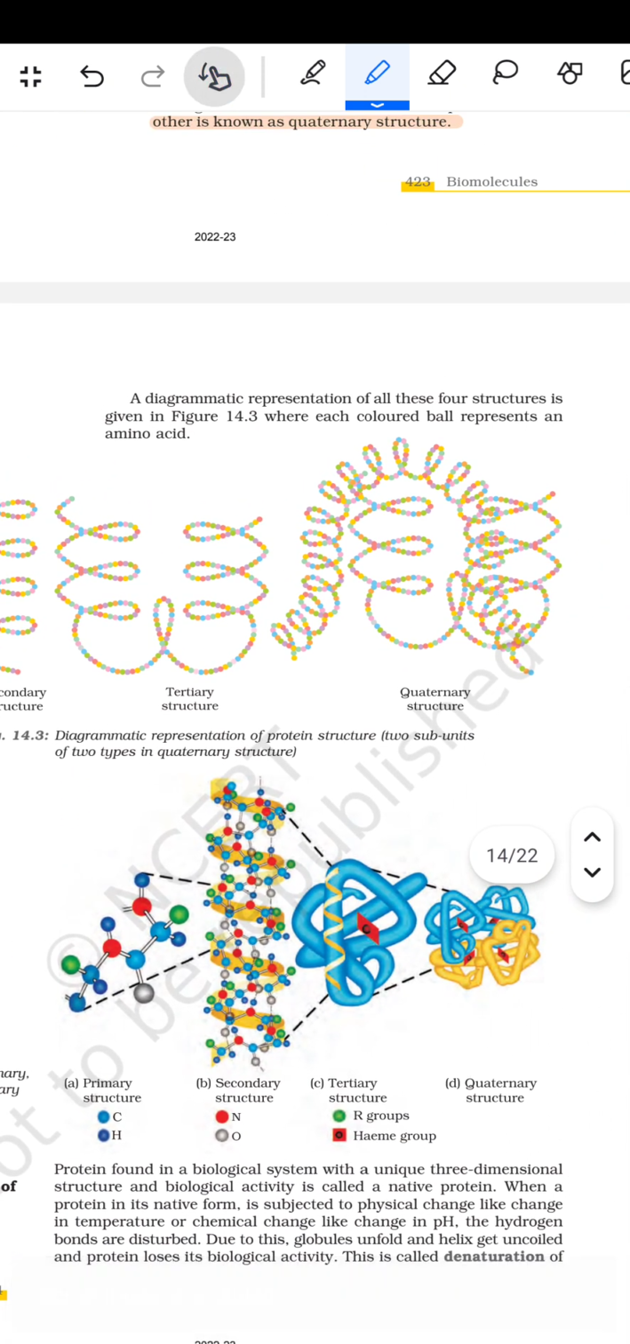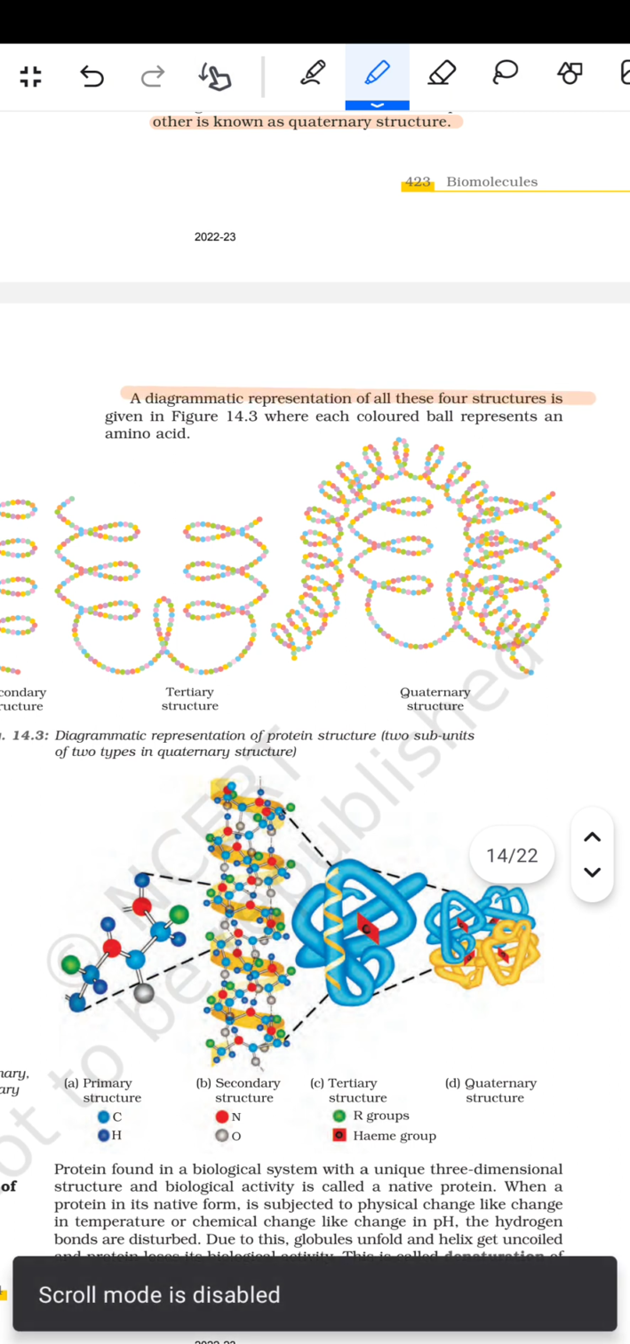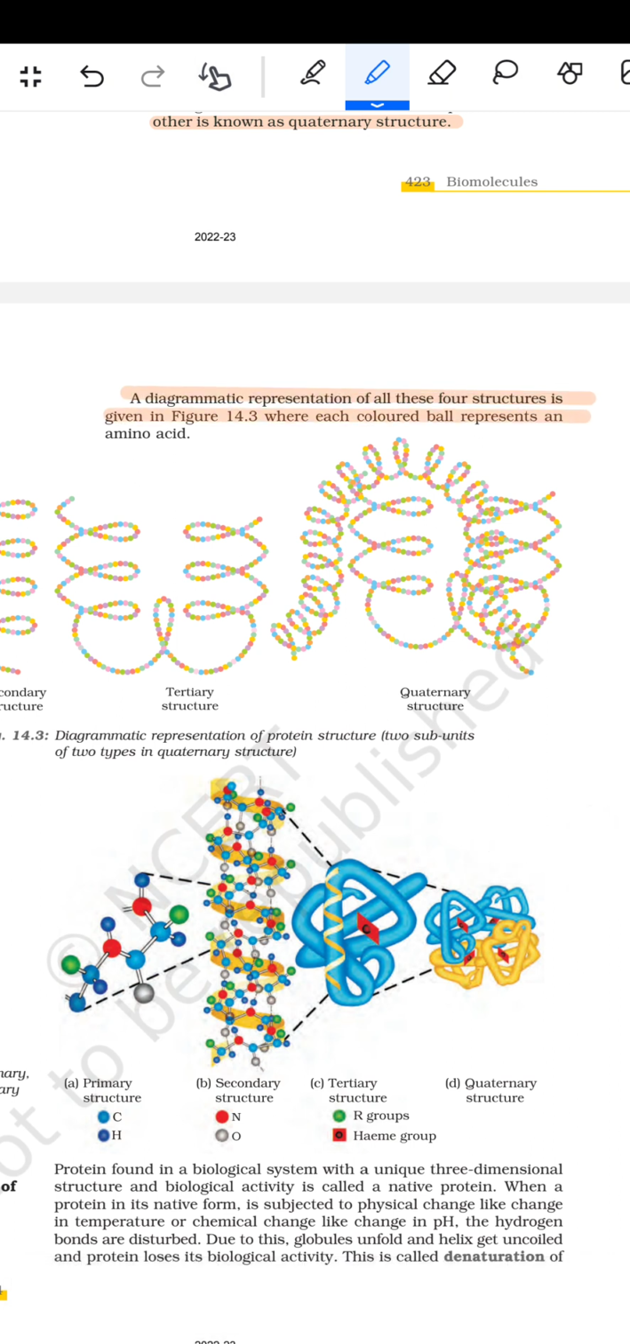Diagrammatic representation of all these four structures is given in figure 14.3, where each colored ball represents an amino acid.